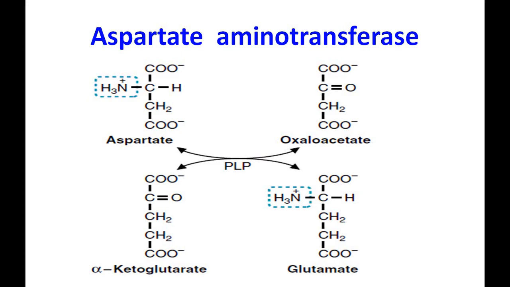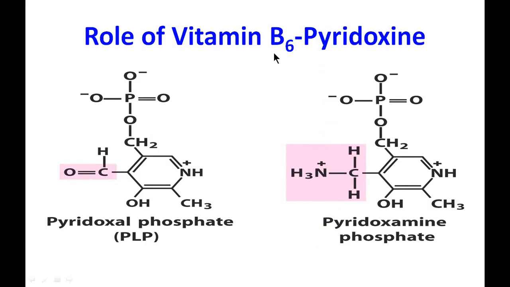pyridoxine. So the role of vitamin B6 here is, you can see the aldehyde group derivative, pyridoxal phosphate, whose aldehyde group receives the amino group intermediates so as to form pyridoxamine phosphate, and after that this amino group is further received by another alpha keto acid. So this is the importance of vitamin B6 in transamination reactions.